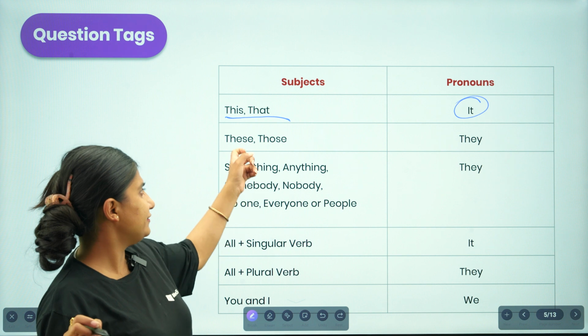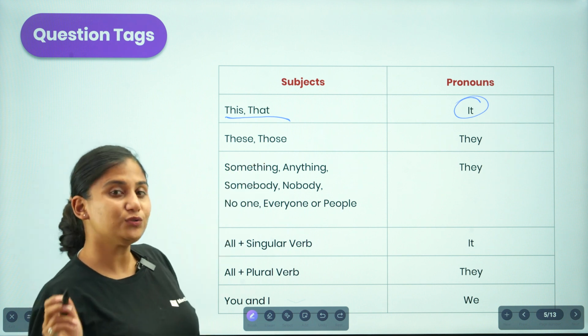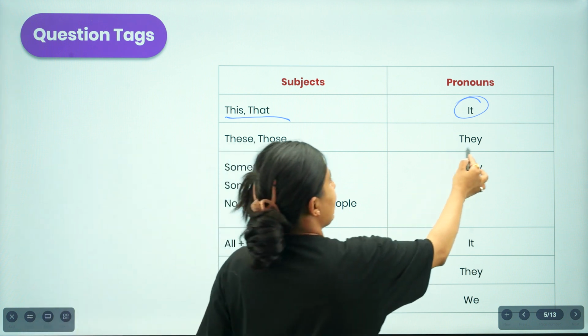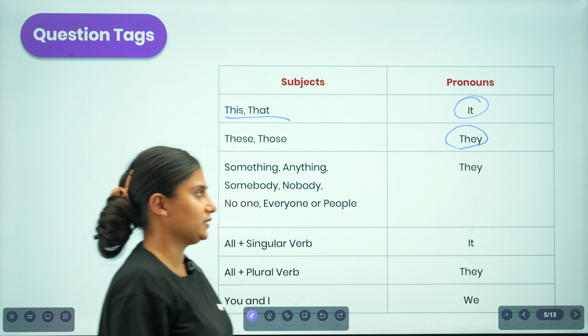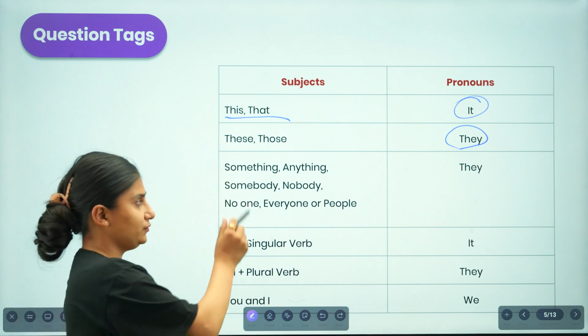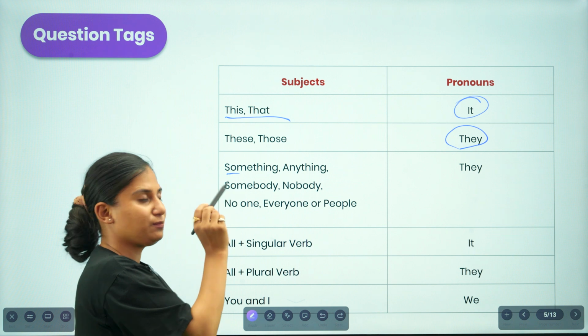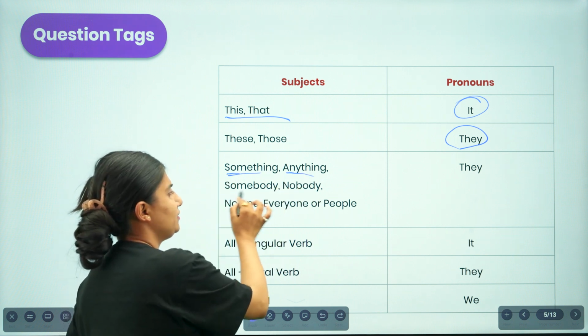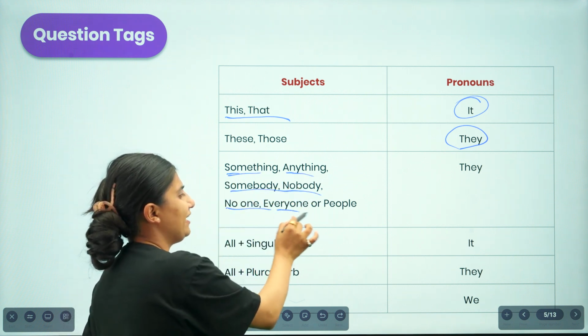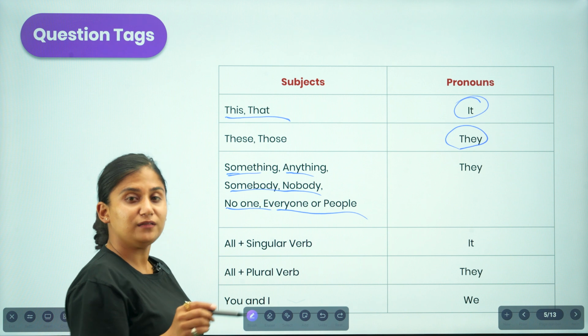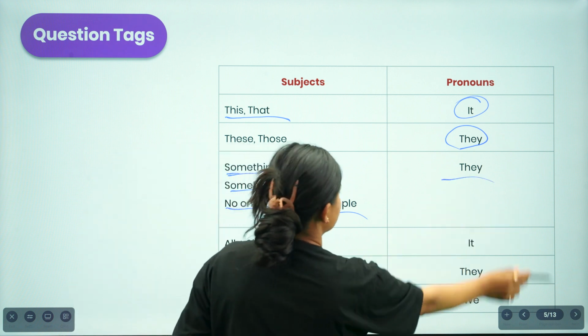Similarly, if "these" or "those" are used, you are supposed to write "they". Moreover, if the subject begins with something, anything, somebody, nobody, no one, everyone, or the people, you're again supposed to use "they" in your tag question.